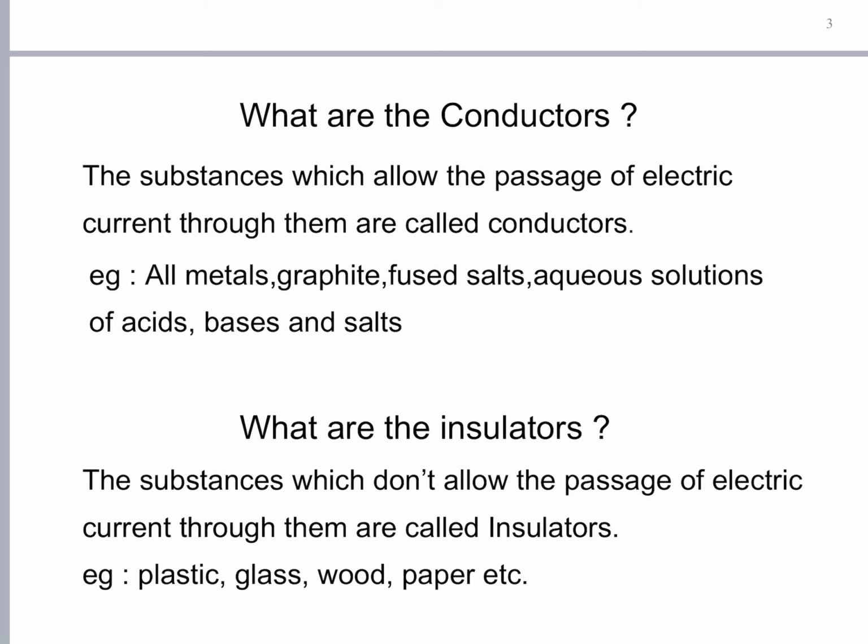Substances which allow the passage of electric current through them are called conductors. All the substances through which electricity can be passed, for example, copper wire, steel wire, or a steel rod. All these are examples of electric conductors because they allow the passage of electricity through them. All metals are good conductors of electricity.